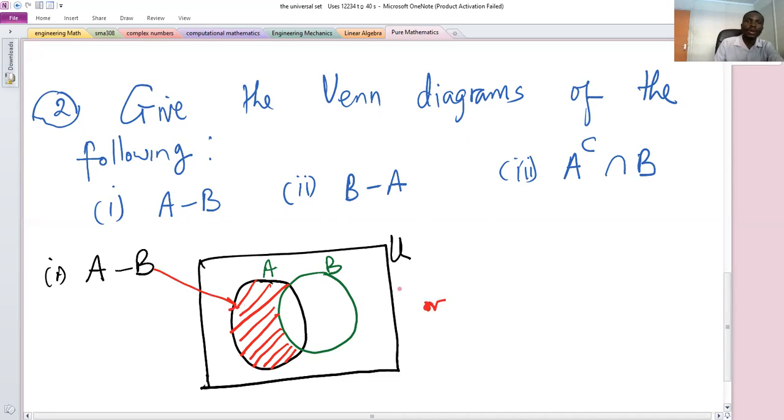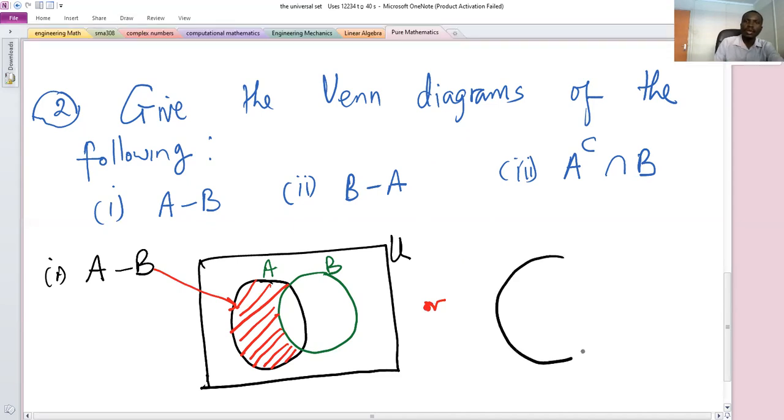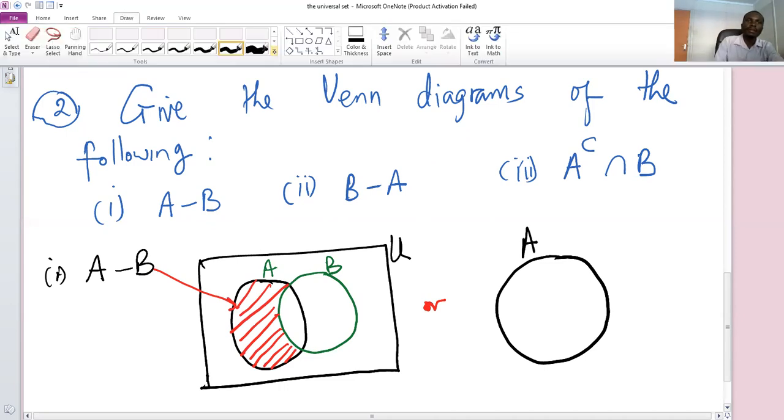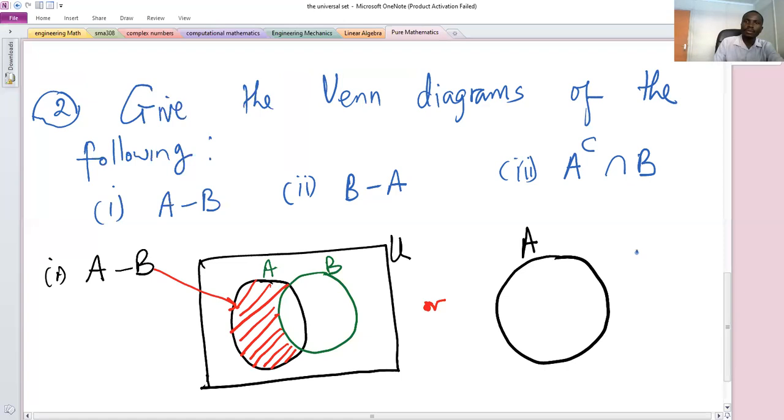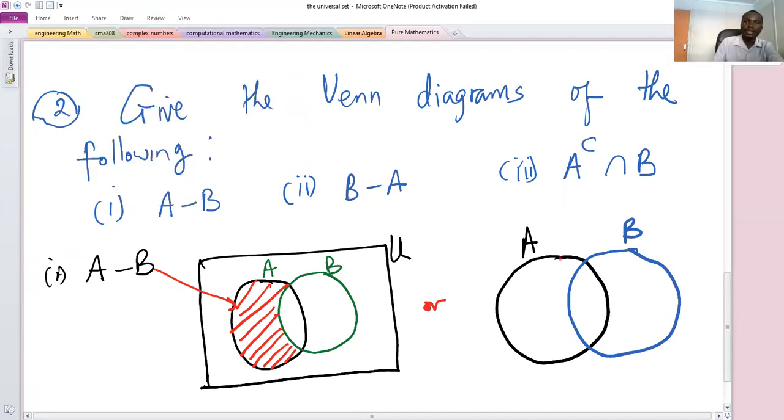Or you can show this same set by just drawing this as your set A, and then you draw this as your set B, and then shade the required region. The required region is this part, which is in A and not in B. So that's the answer to the first part.